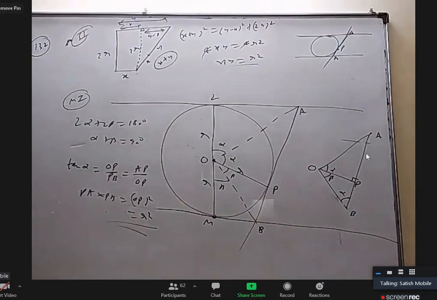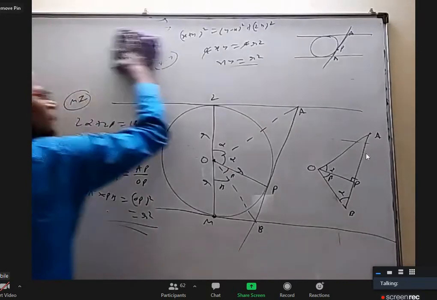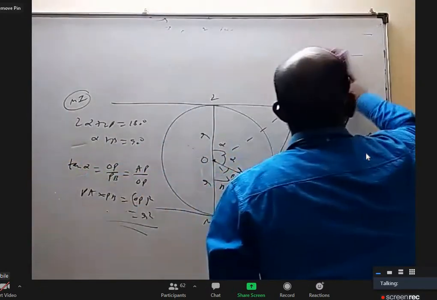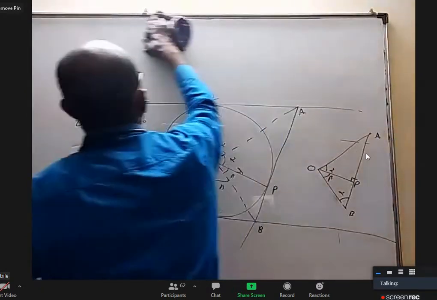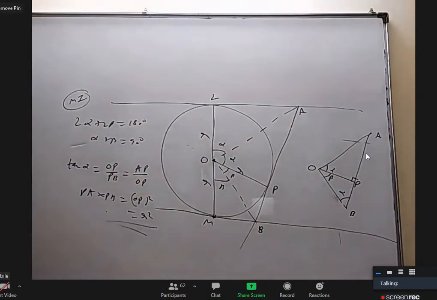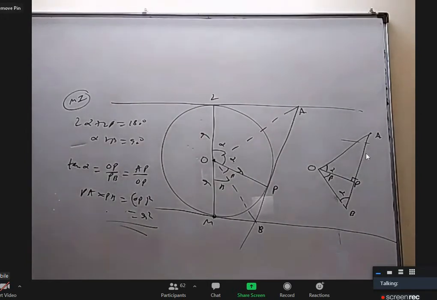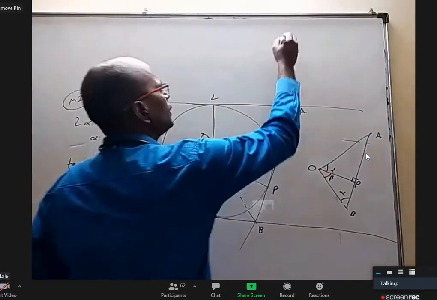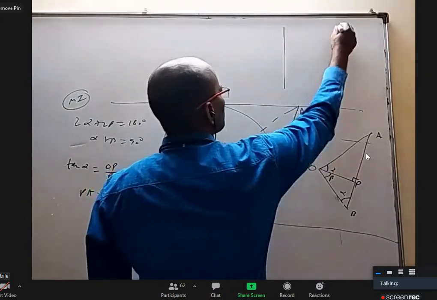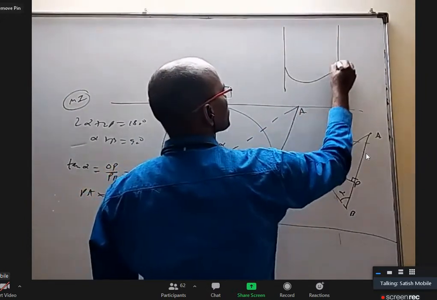Okay, let me discuss the method by coordinate geometry. Instead of horizontal, I can take horizontal, but I'm particularly taking vertical tangents.